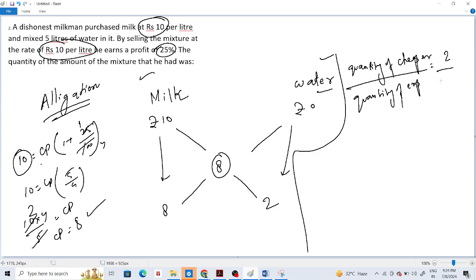What is the value below this? 8. So that means water to milk is 1:4. This is the ratio in the mixture that he is selling.